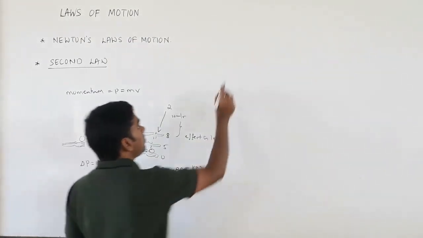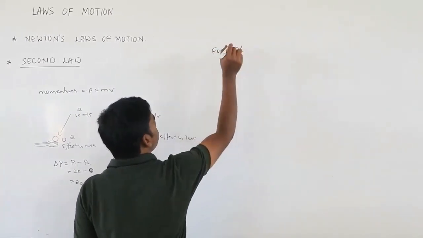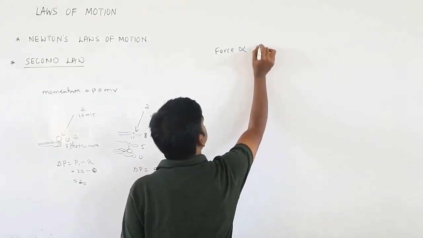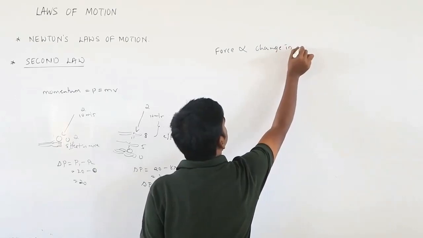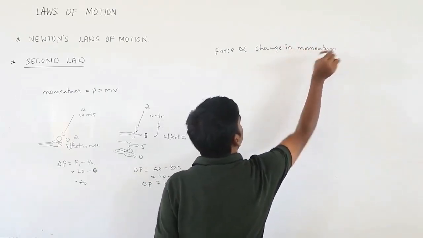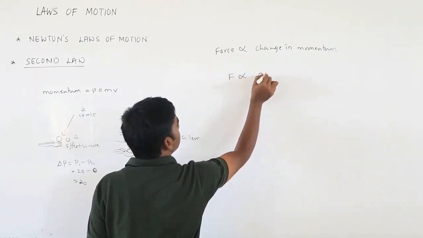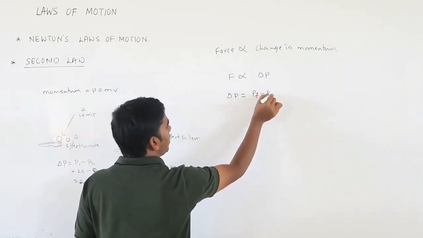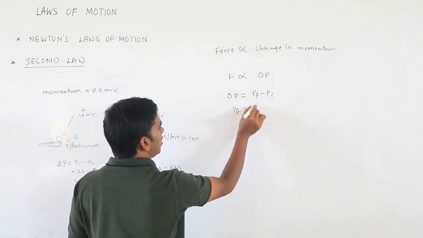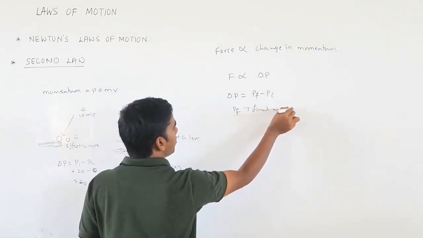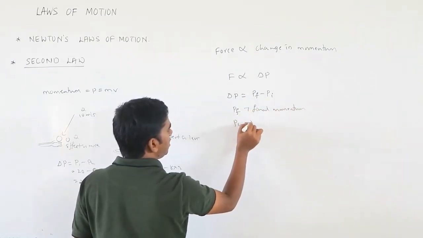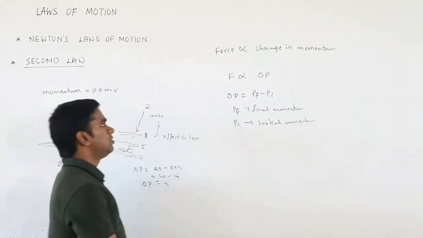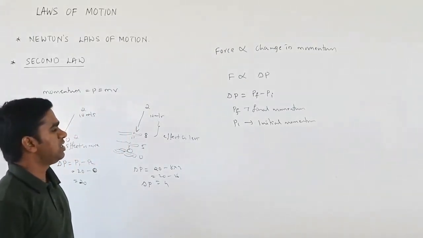That means the force, or effect of force, acting on your hands is directly proportional to the change in momentum. That is, F is directly proportional to delta P. Delta P is the change in momentum. Delta P equals final momentum minus initial momentum. P_f is the final momentum and P_i is the initial momentum. So the force is directly proportional to the change in momentum.